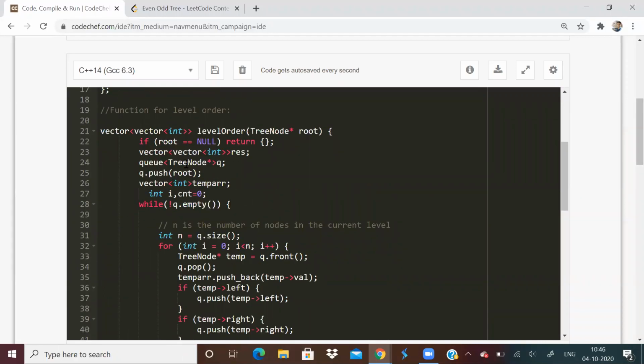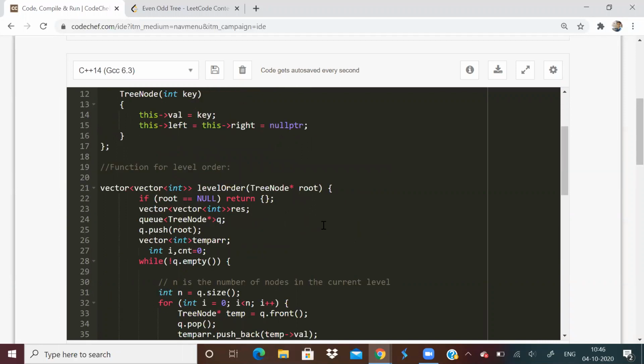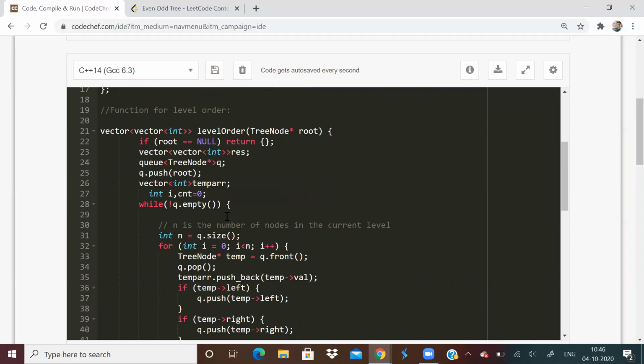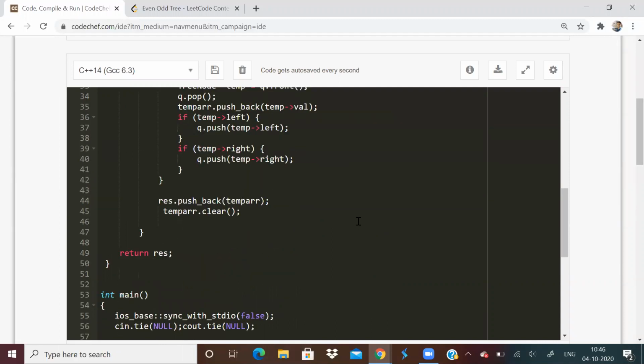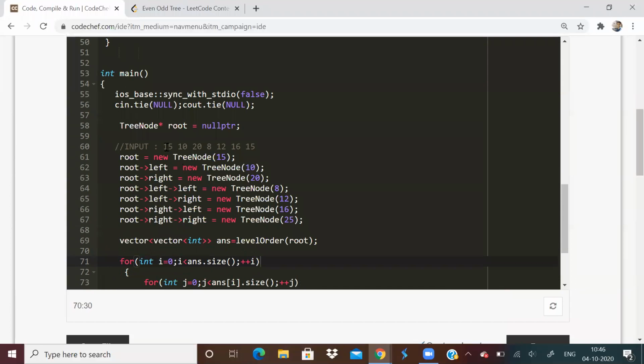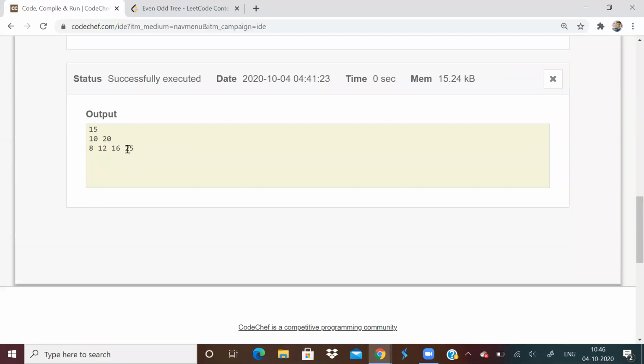We require a queue data structure, and basically that's all. We just require a queue, and this is the iterative version. You can even do BFS, the breadth first search level order traversal, but this is the iterative version. And if the input is this, for example, then my output will be something like this. So 15 is the root, and it's going to go like that.